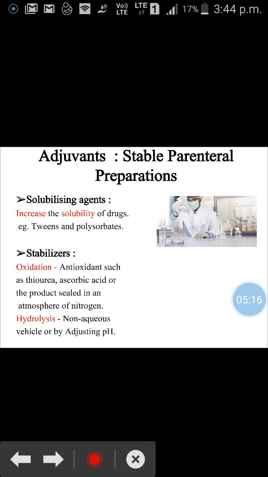The oxidation can be prevented by adding antioxidants such as thiourea, ascorbic acid, or by keeping the product in an atmosphere of nitrogen. The second reaction, hydrolysis, can be prevented by using non-aqueous vehicle or by adjusting pH.